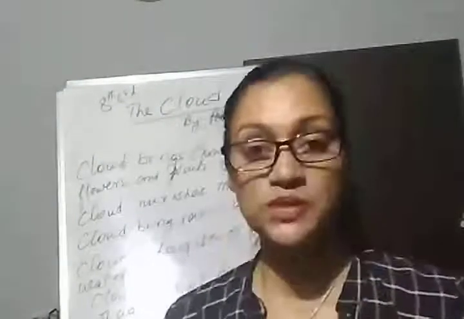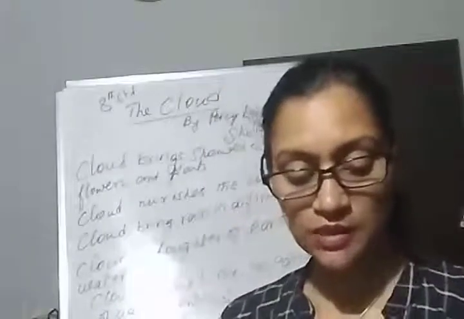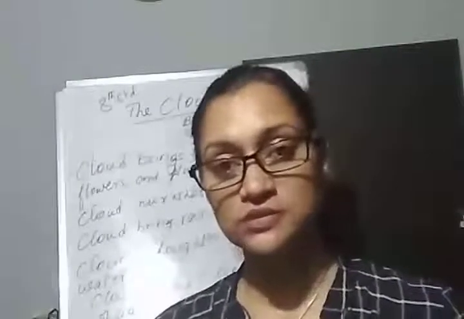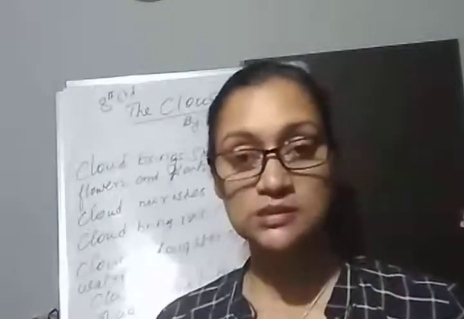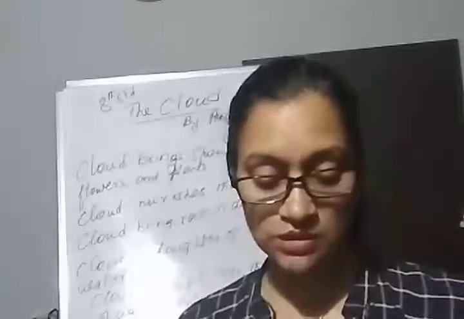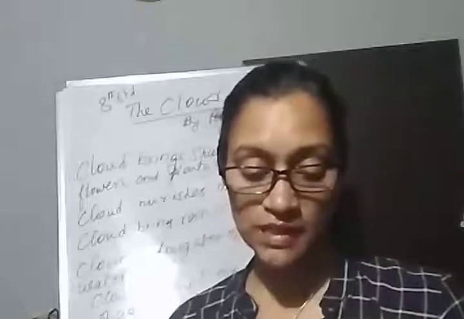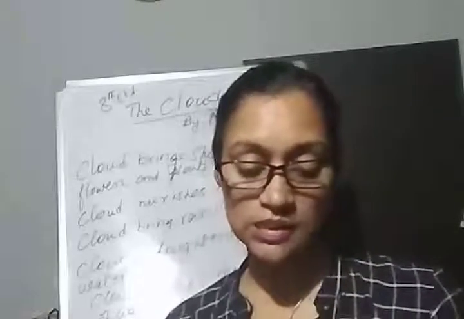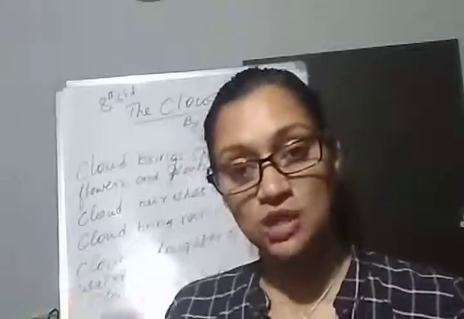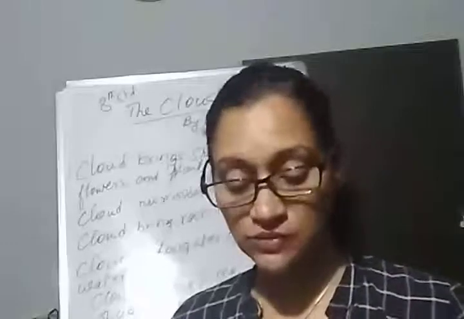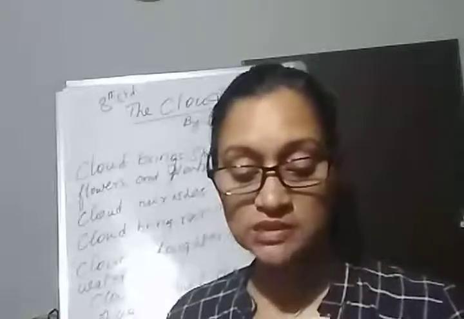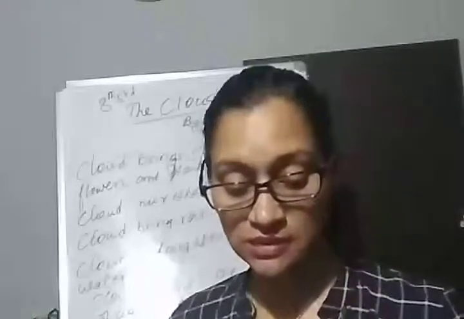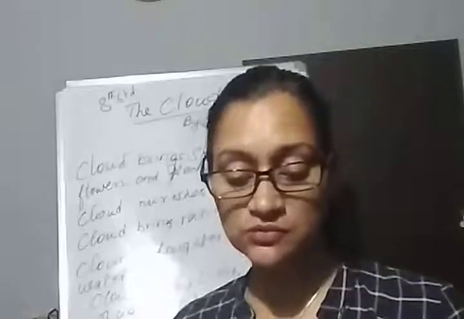So, first para, let's see. I bring fresh showers for the thirsting flowers. When the rain drops on the flowers, it removes the thirst of the flowers. From the seas and the streams I bear light shade for the leaves when laid in their noonday dreams. So what happens when it rains? So many things happen. When it showers on the flowers, they get freshened. The thirst of the flowers gets removed. From the seas and the streams, I bear light shade for the leaves when laid.